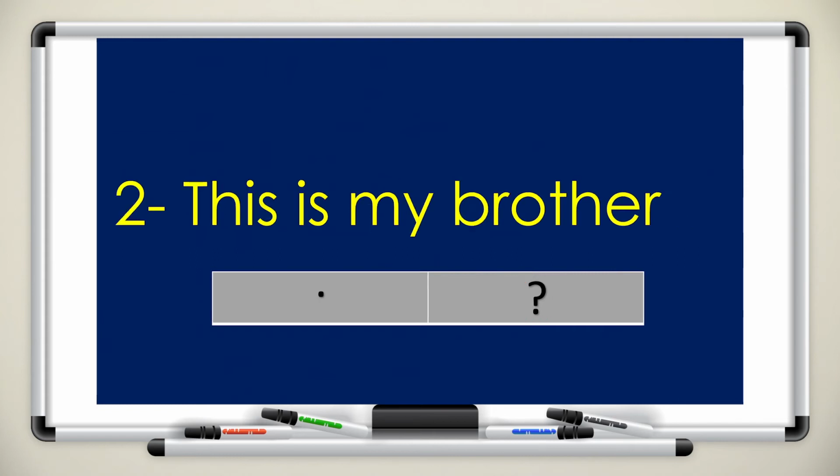Number 2. This is my brother. Is it a question or a sentence? Should I use a full stop or a question mark? That's right. I should use a full stop because it is a sentence. This is my brother. I will end my sentence with a full stop.